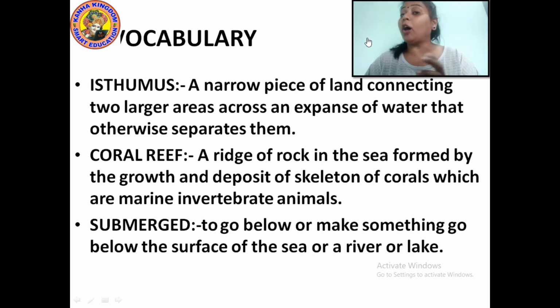Now, the continents: Asia, Africa, North America, South America, Europe, Antarctica, and Australia. Australia is the smallest continent, and Asia is the largest continent.